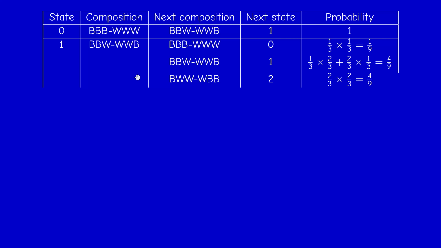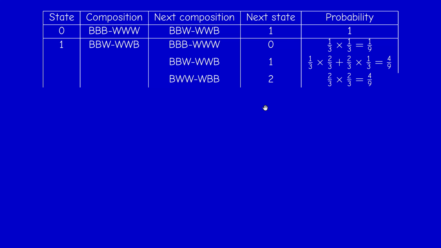And the third possibility is to exchange one black with one white. So I can move from state 1 to state 2 by exchanging one black in the first urn with one white. Since there are 2 blacks, the probability of choosing one black ball is 2/3. And the probability of choosing one white from the second urn is 2/3 as well. So the product is 2/3 times 2/3, which is 4/9. And that's it. These are the only possibilities. So from state 1, I can go either to state 0 or to state 1 or to state 2.